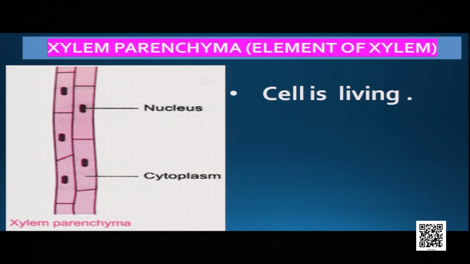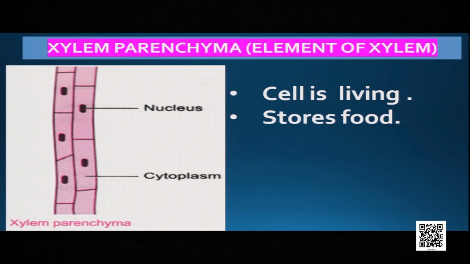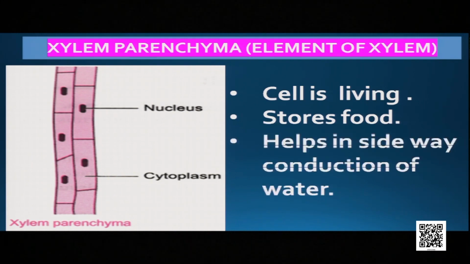So, definitely the cells are living. What do they do? They store food. Not only do they store food, they also help in sideway conduction of water. Remember, tracheae and vessels transport water vertically, but xylem parenchyma transports water sideways.